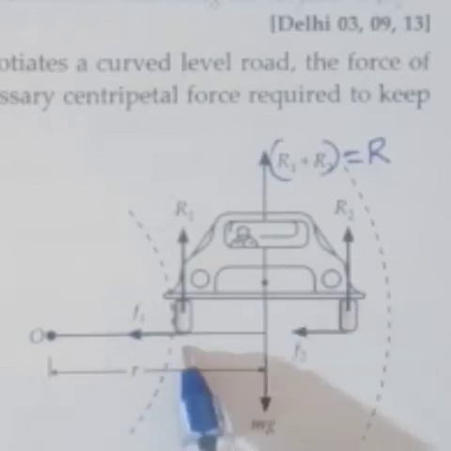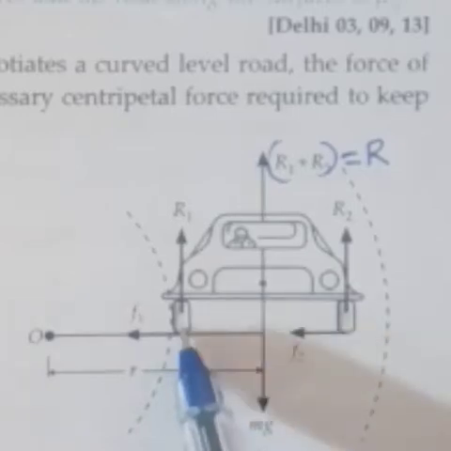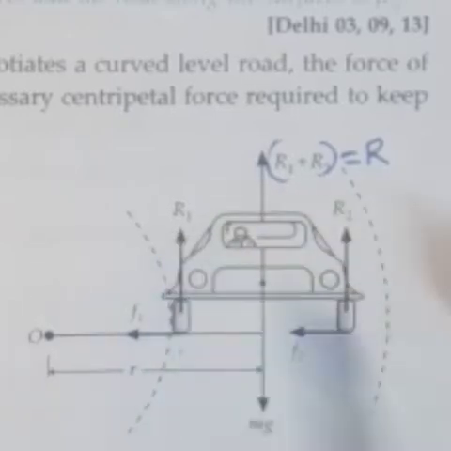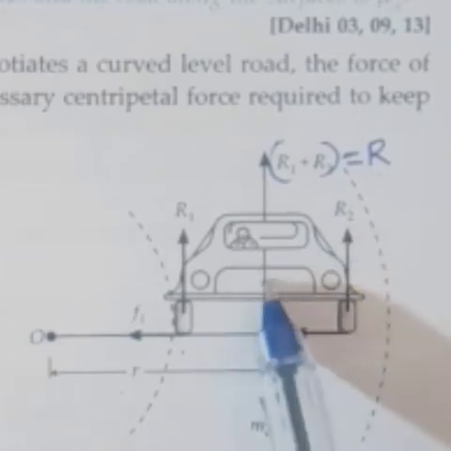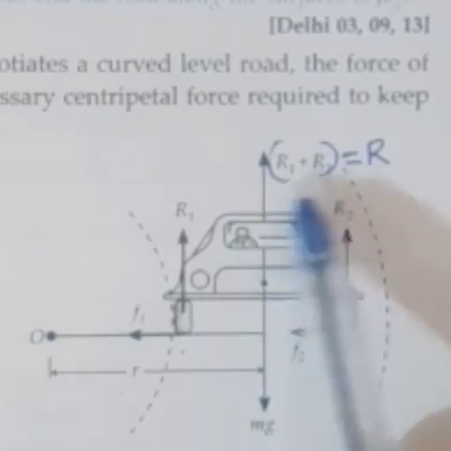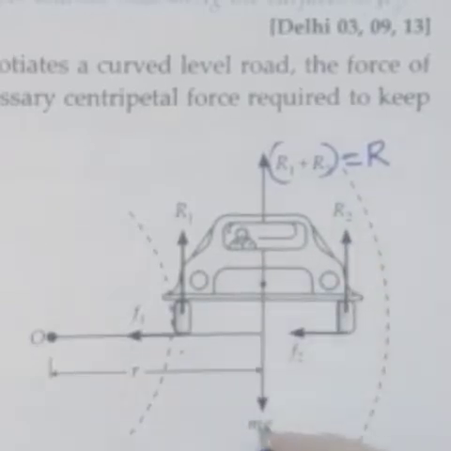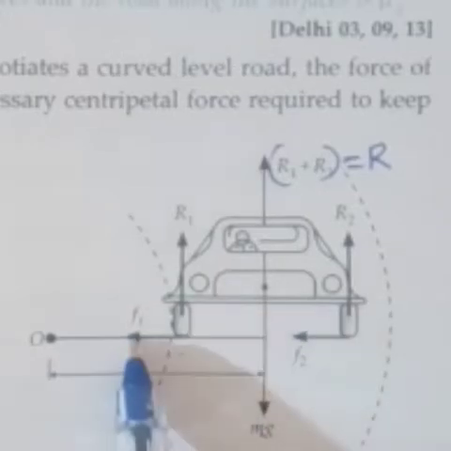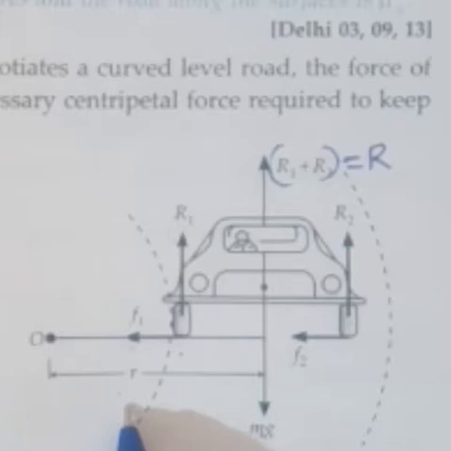Suppose we consider two tires. Here the normal reaction is R1 and at this point the normal reaction is R2. So the total normal reaction is R1 plus R2, which is also equal to capital R, and this normal reaction is balanced by its weight mg. The force of friction F between the road and the tire provides the necessary centripetal force required to keep the car in motion around the curve.